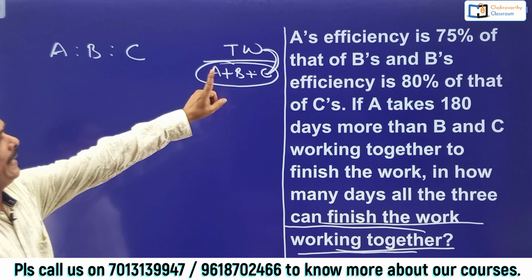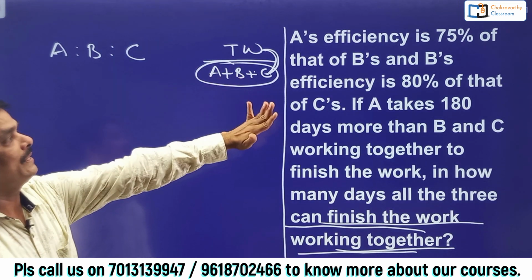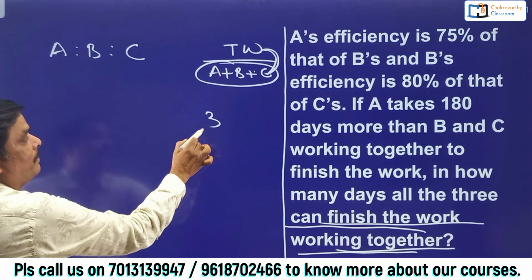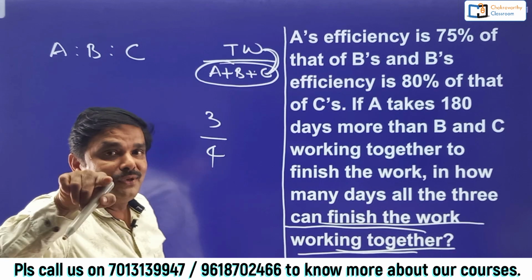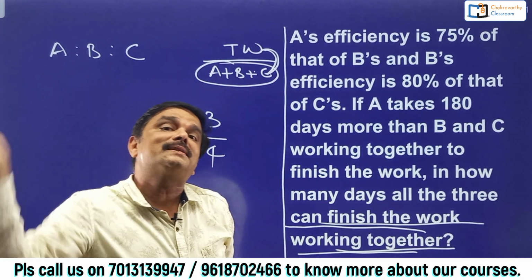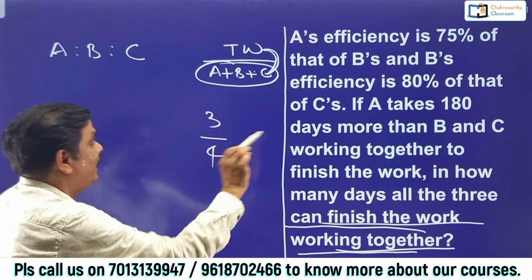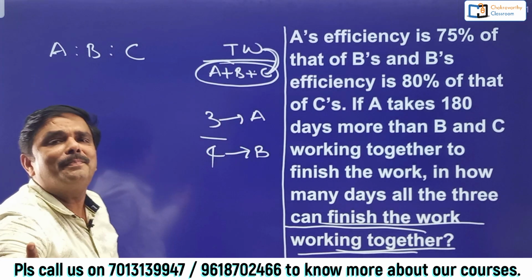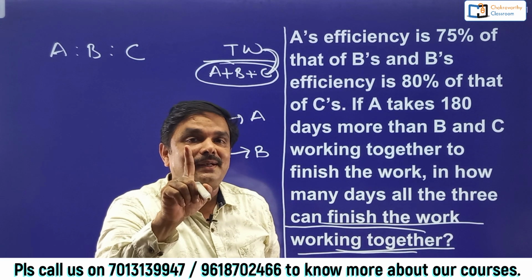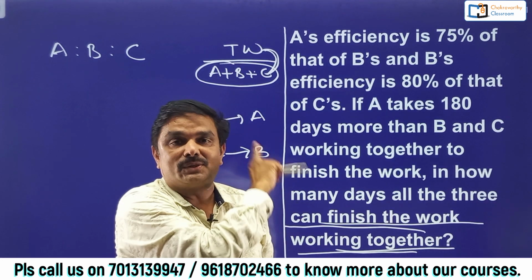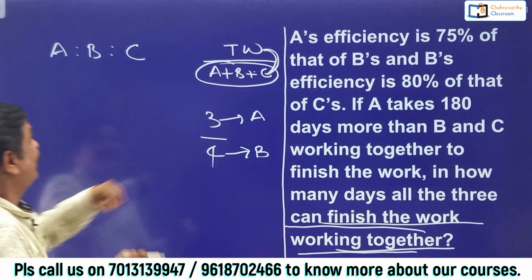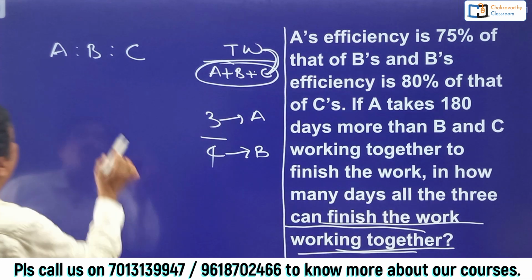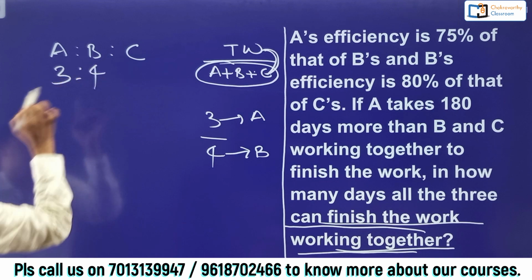What's the first statement? A's efficiency is 75% of that of B's. Now you tell me the ratio there. Very simple. 75% means 3/4. If B's efficiency is 4 parts, A's efficiency is 3 parts. We learnt this in the basics of percentages chapter. I have explained this one. Now clearly I can take the ratio as 3:4.